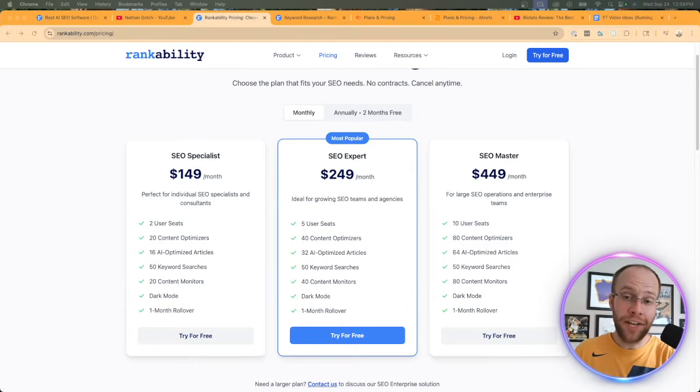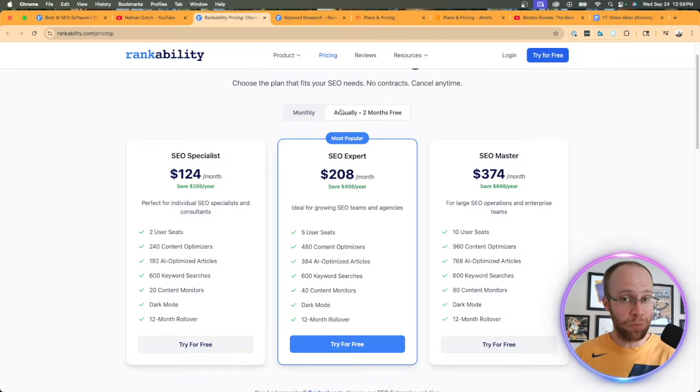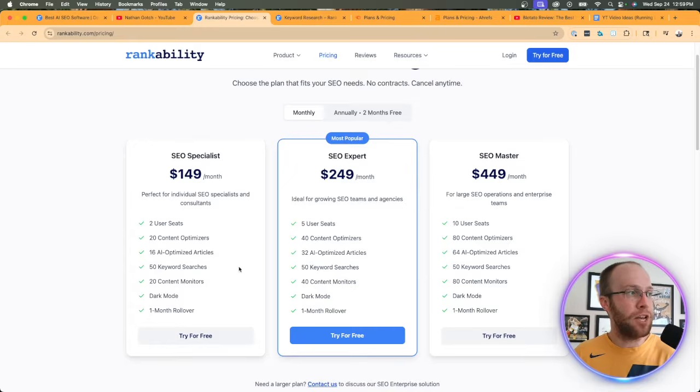And before I move on to cover the different features of Rankability, one thing I literally just noticed as I was about to leave this pricing page is the difference in usage and features between the monthly and annual plans. On that $149 month-to-month plan, you only get 50 keyword searches, 16 articles, 20 content optimizers, and some other features here. If I compare that to the annual plan of SEO Specialist, you get 240 content optimizers, 192 articles, and 600 keyword searches. Now, I would imagine that that's per month, so you get 600 keyword searches on that annual plan a month versus only the 50 on the month-to-month plan.